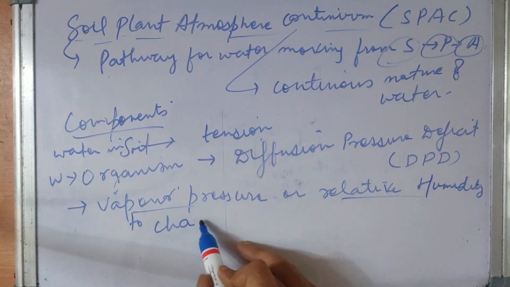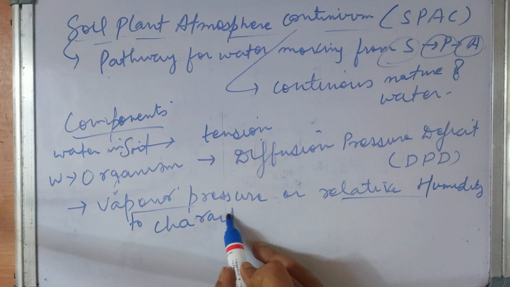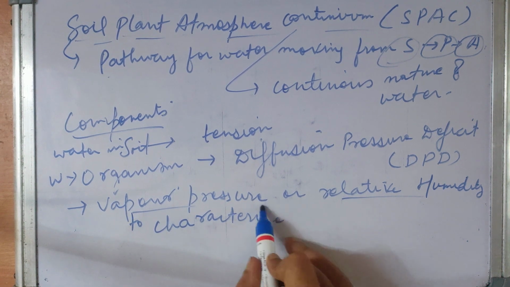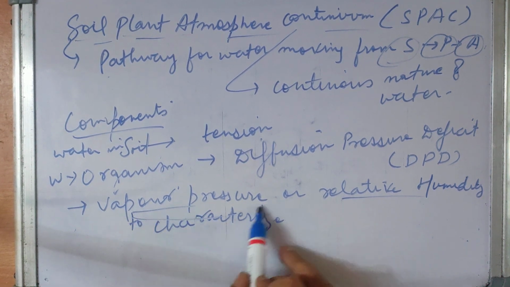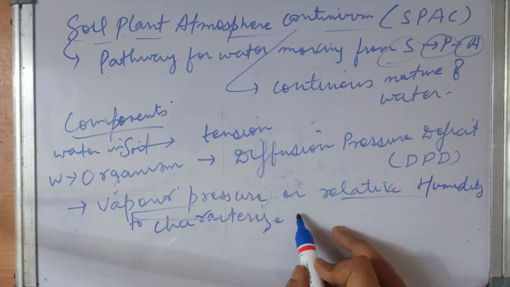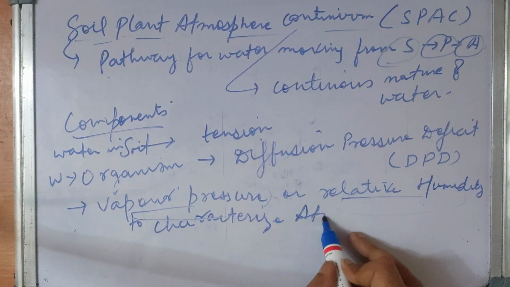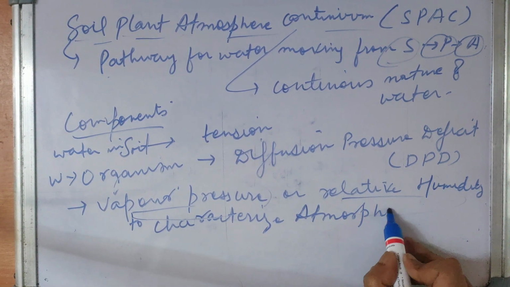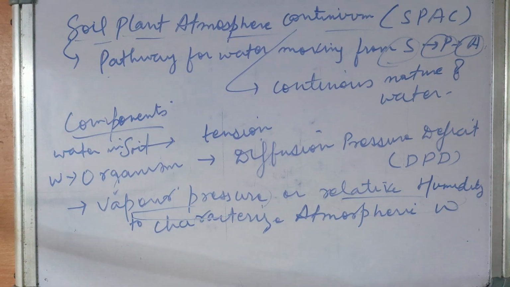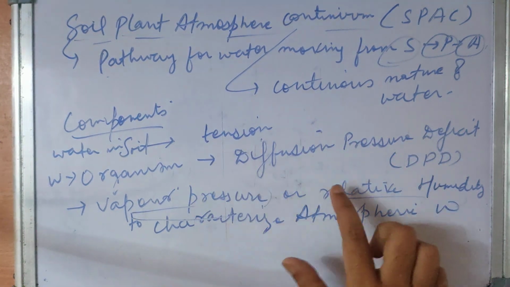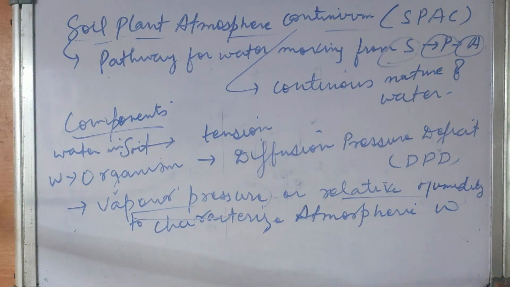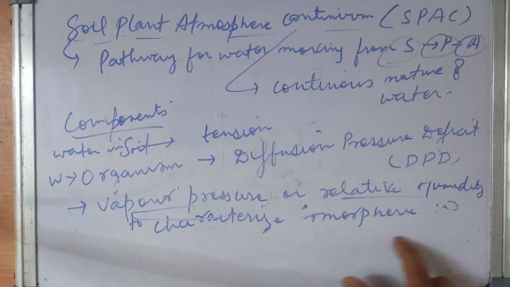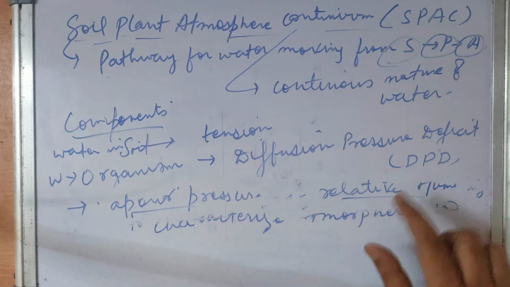So in soil it is in tension, in organism it is in DPD, and in atmosphere it is in the form of vapor pressure or relative humidity.